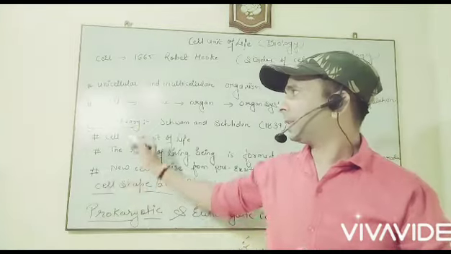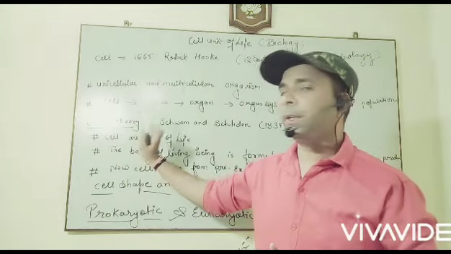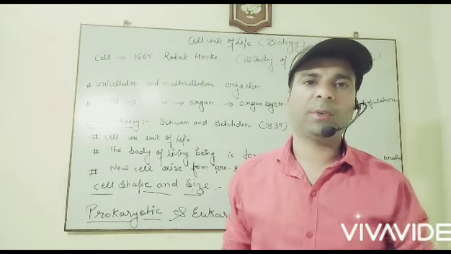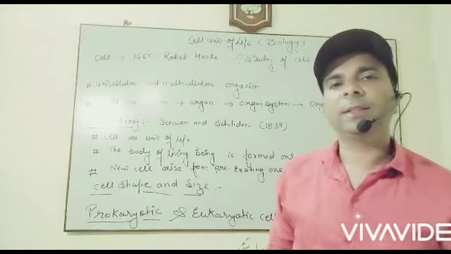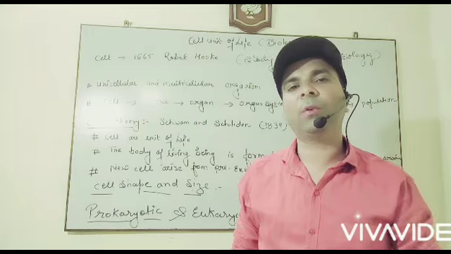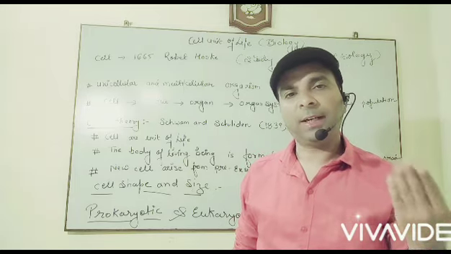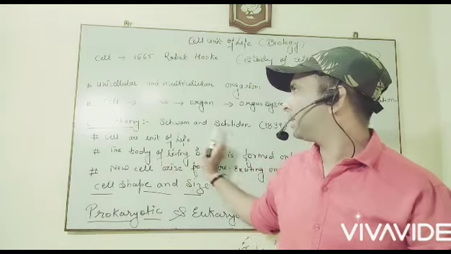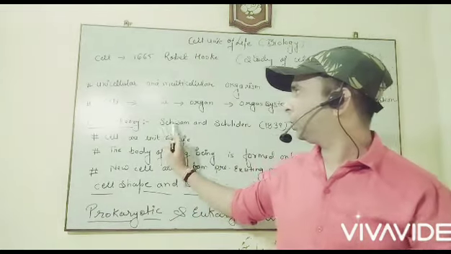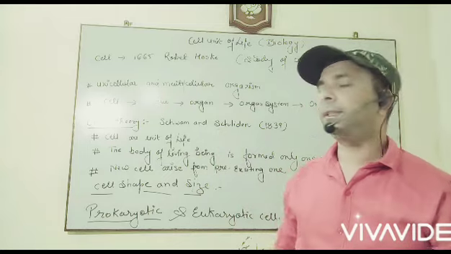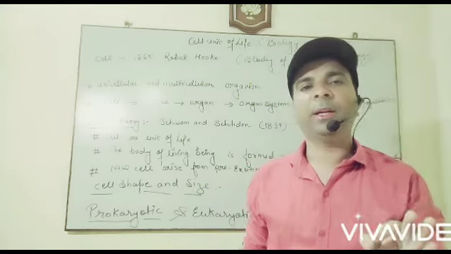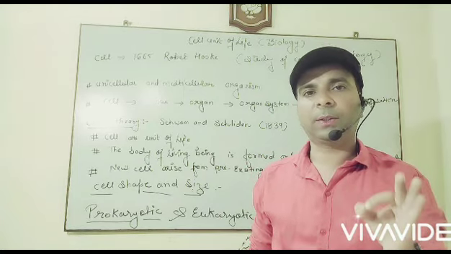Okay, the next is the cell theory. After the cell was discovered by Robert Hooke in 1665, the study of the microscope began, and after the discovery of the microscope, scientists Schwann and Schleiden in 1839 studied the cell completely and postulated a theory.